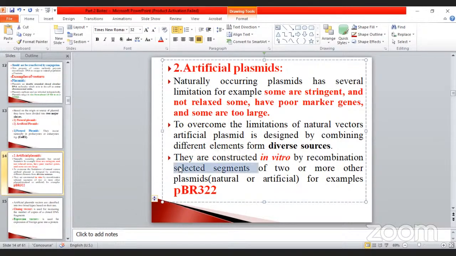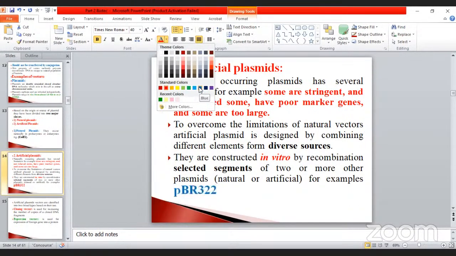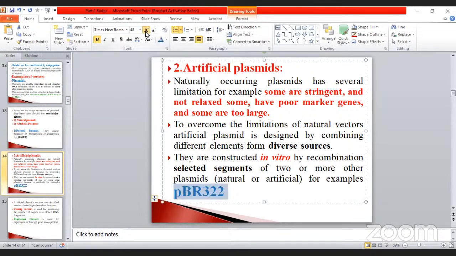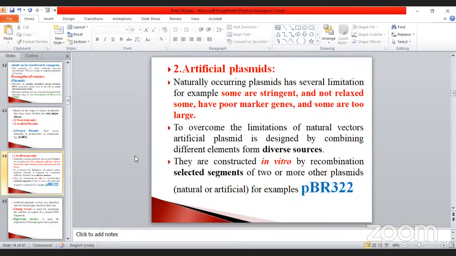Selected segment means, that's why I told you, each one has specific characteristics of two or more other plasmids, natural or artificial. For example, plasmid BR322. Don't forget, my dear, this is very, very important. So many times they asked questions on this. Okay. So the artificial plasmids, given examples.